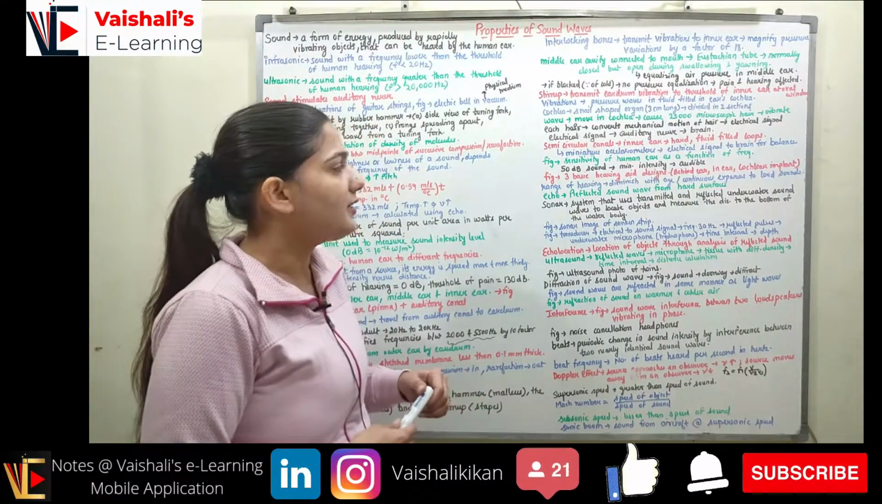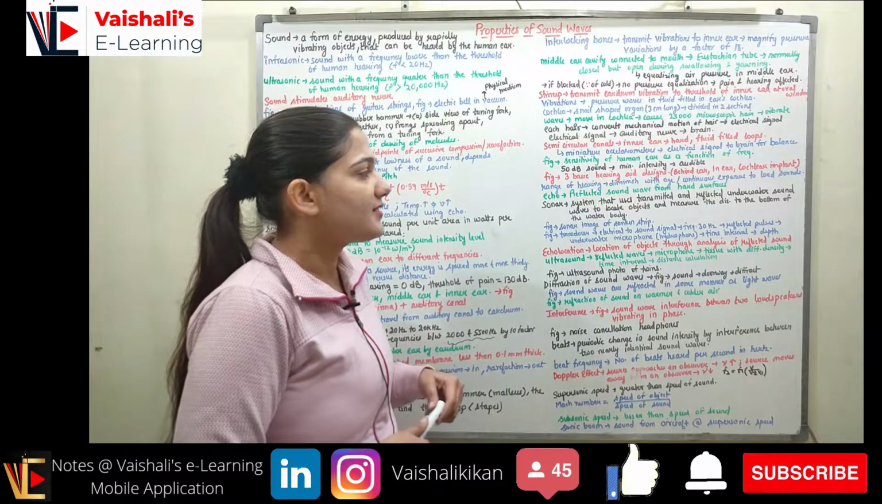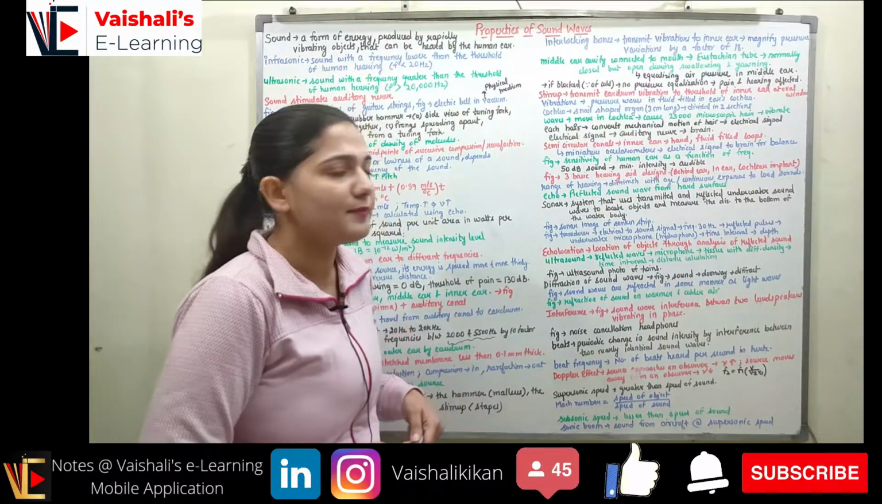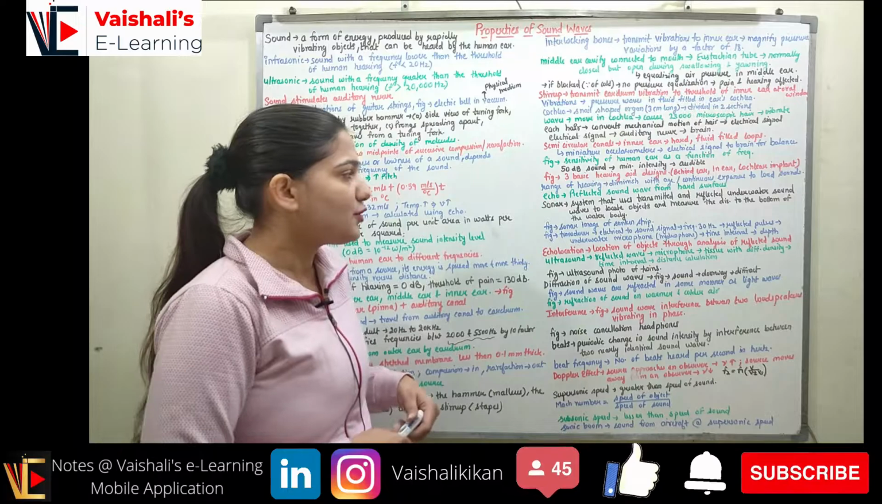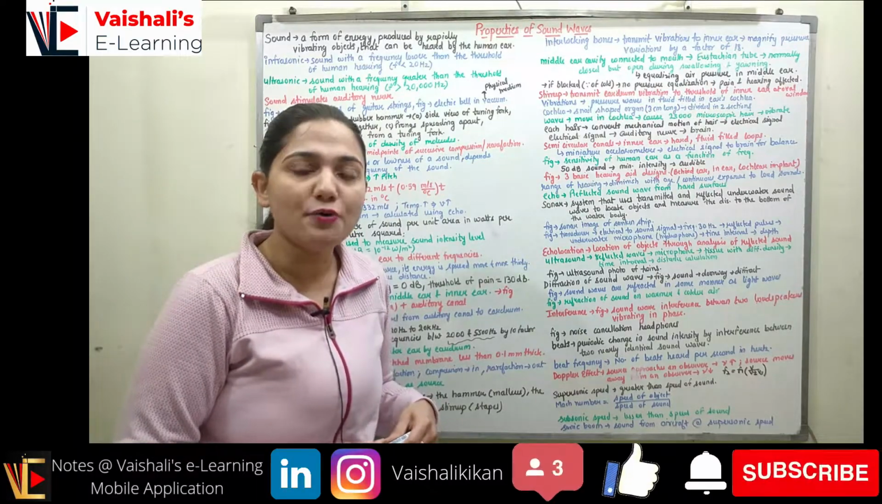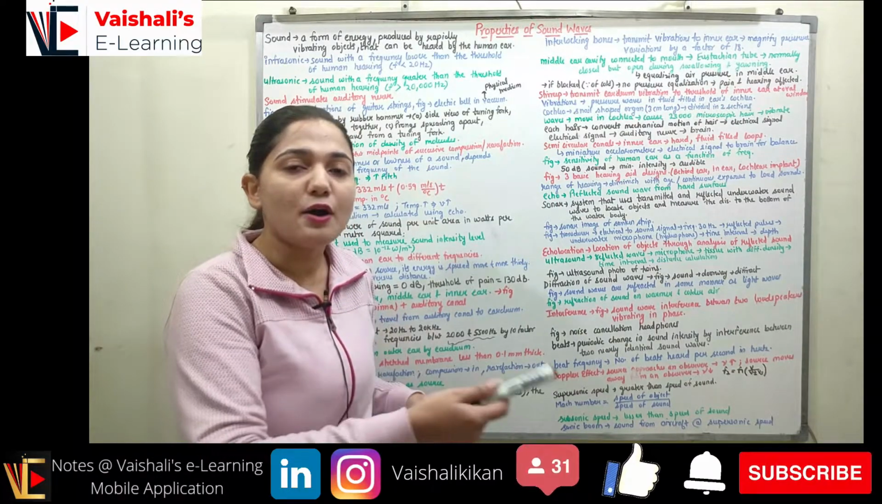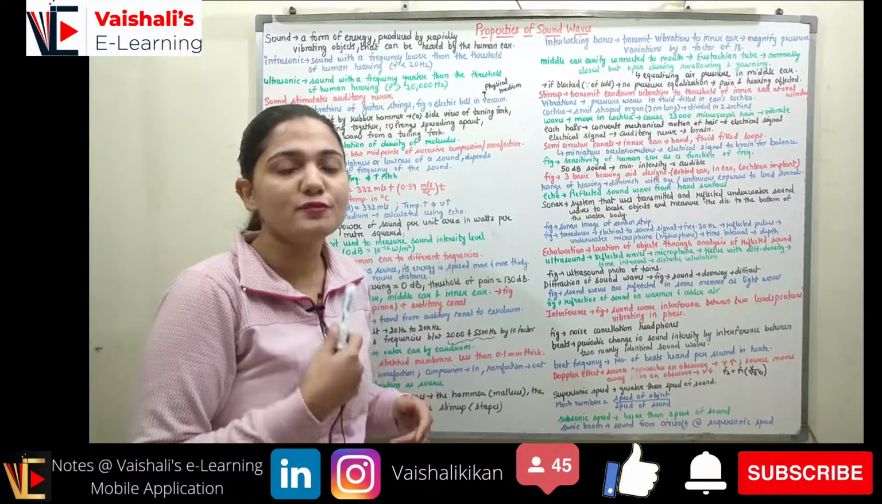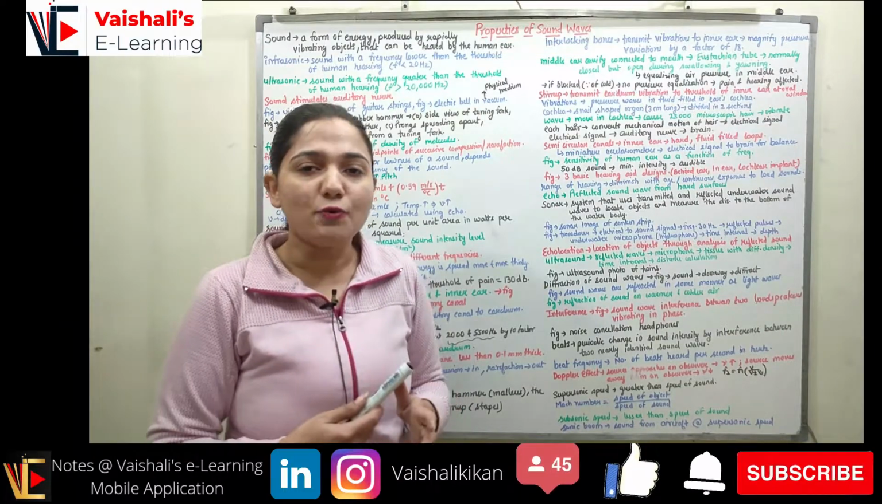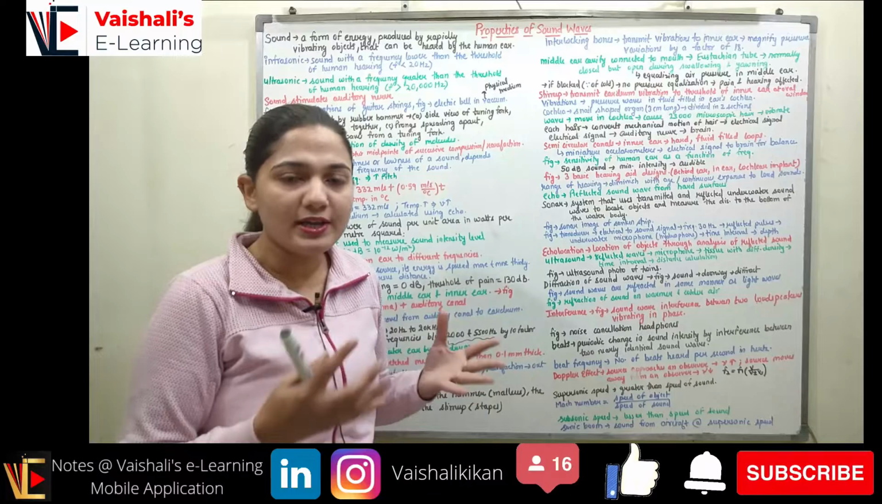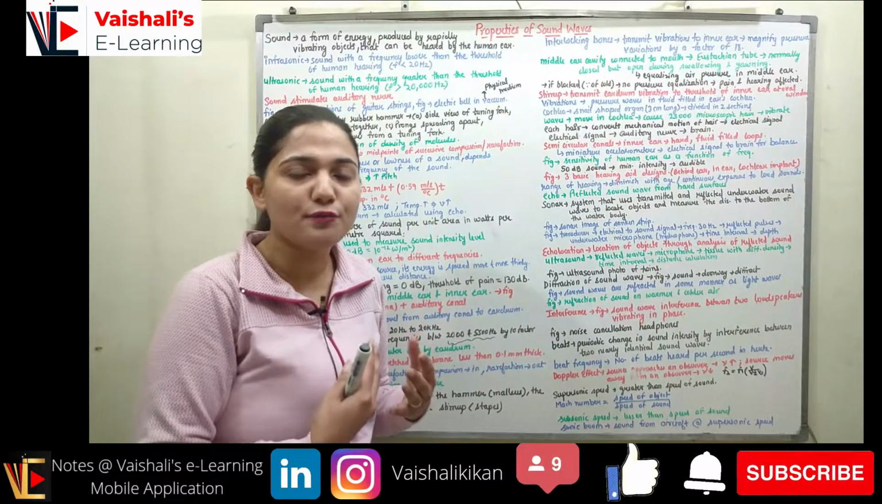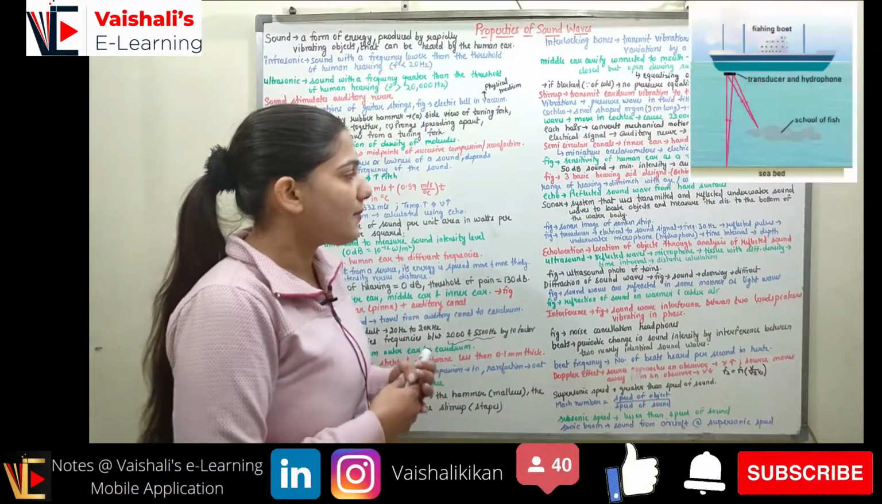Now coming to the echo. Echo is the reflected sound wave which is reflected from hard surfaces, right? As soon as sound reaches a hard surface, this sound will reflect back toward us. You must have observed in some mountain regions that when you are shouting, your voice comes back towards you. This is an echo.